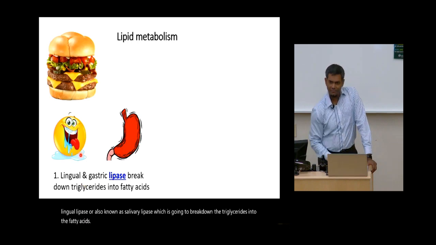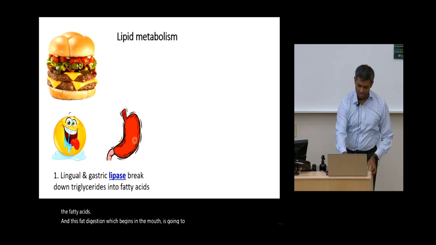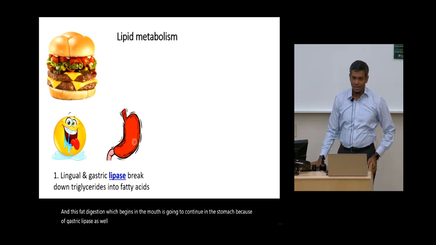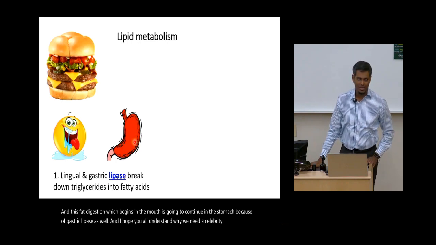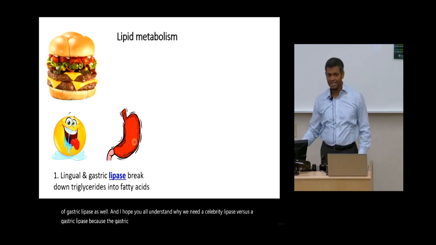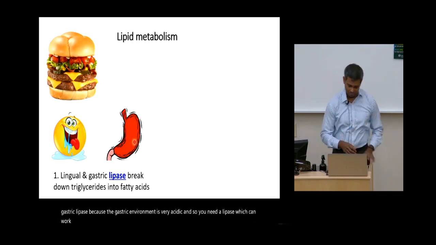And this fat digestion, which begins in the mouth, is going to continue in the stomach because of gastric lipase as well. I hope you all understand why we need a salivary lipase versus a gastric lipase: the gastric environment is very acidic, and so you need a lipase which can work in an acidic environment.